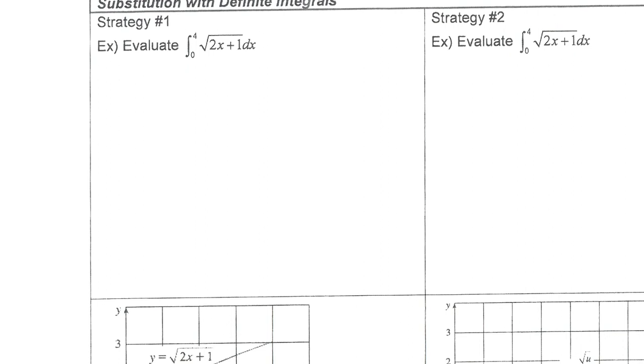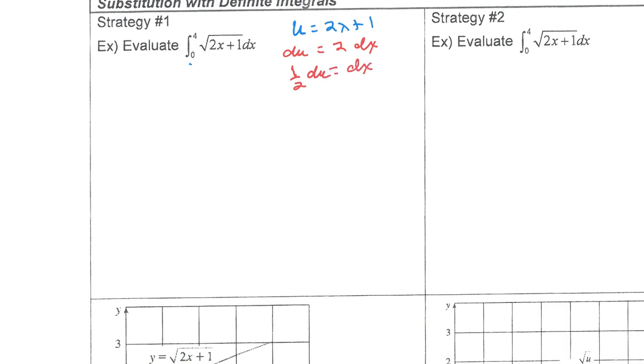But just as a review from what we did before, we look at this problem, and we see that it's not easy to take the integral directly. So we're going to say u is equal to 2x plus 1. We're going to say the derivative of u is equal to 2 dx. We don't have a 2 in the original problem, so we're going to have to say 1/2 du is going to substitute in for 4 dx.